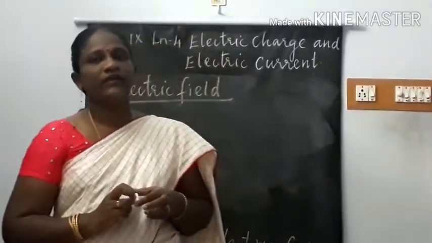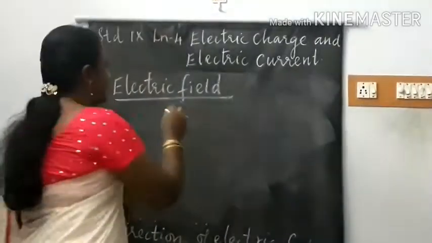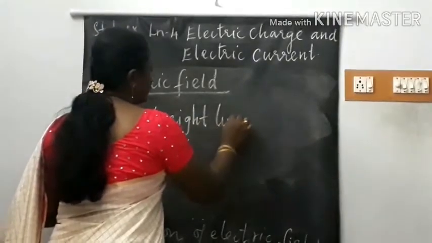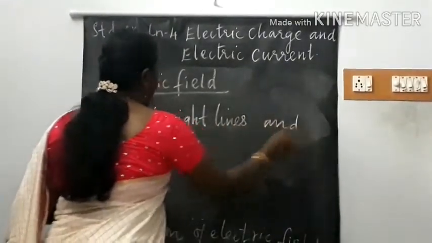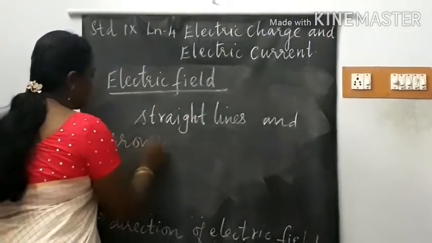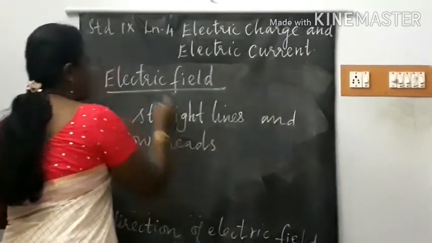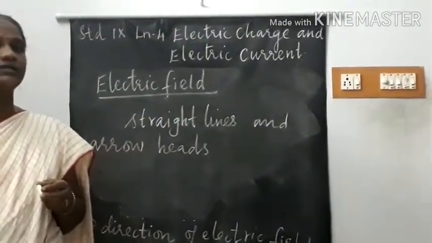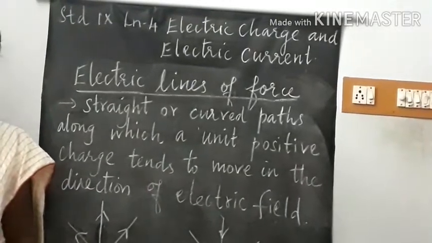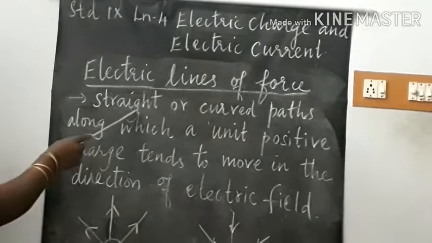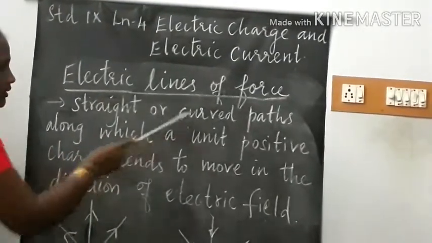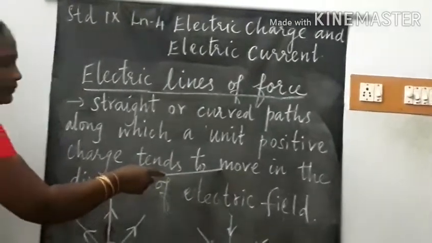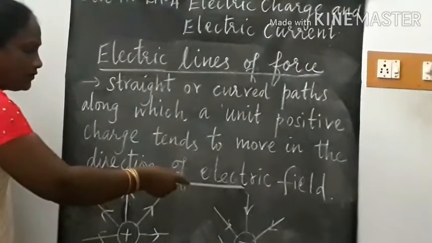Normally, the electric field is represented by means of straight lines and arrowheads. Let us learn what electric lines of force are. Electric lines of force are straight or curved paths along which a unit positive charge tends to move in the direction of the electric field.